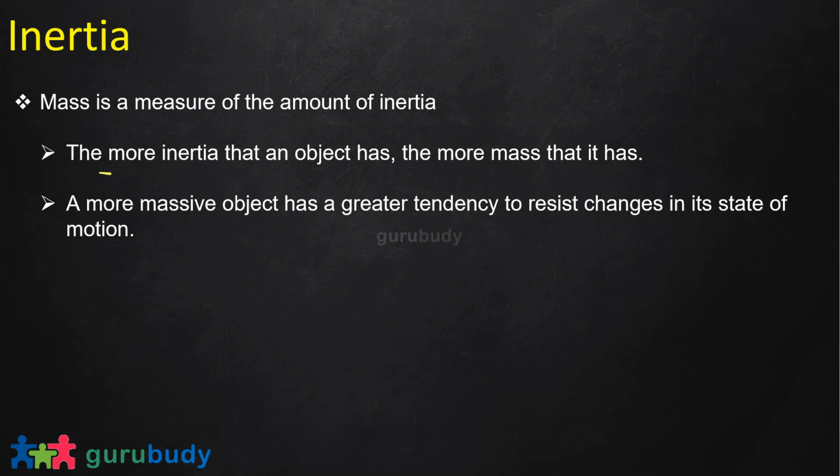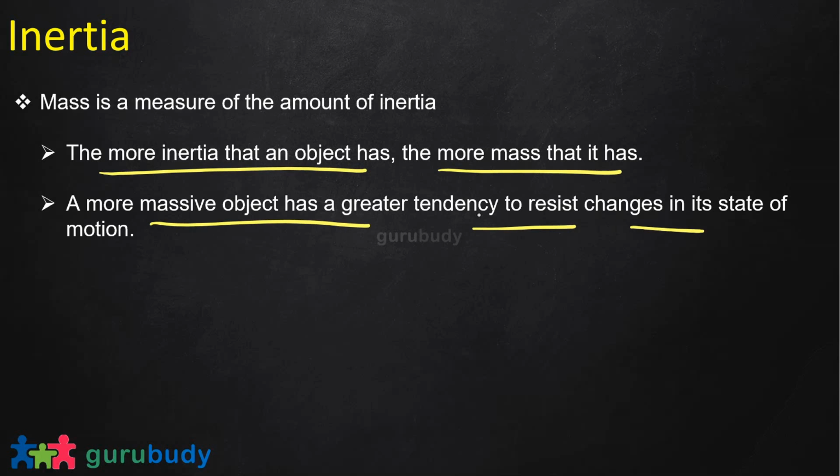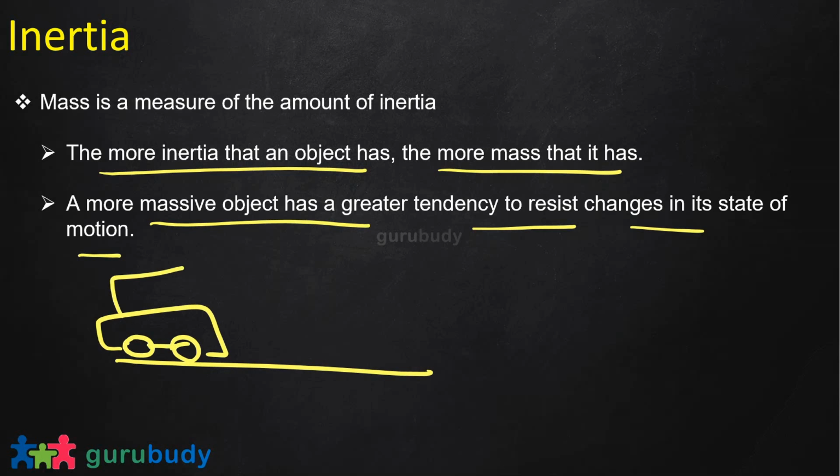So the more inertia an object has, the more mass it has. A more massive object has a greater tendency to resist changes in its state of motion. It is basically what we discussed before. If the object has more mass, like the car example we took, right? Because the car was 1000 kg, to stop the car the person has to apply a lot more force. So a more massive object has a greater tendency to resist changes in its state of motion. A heavier object has more inertia than a lighter one.